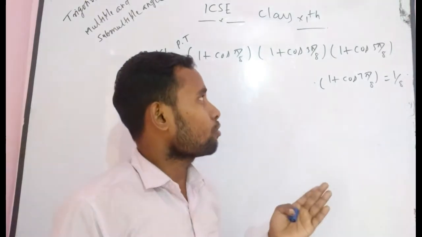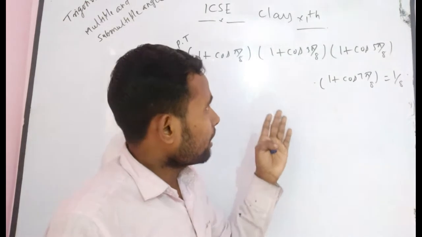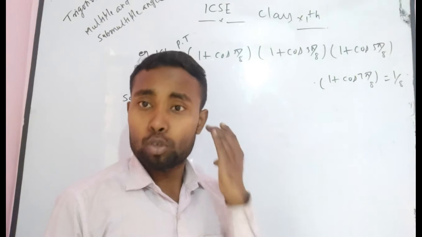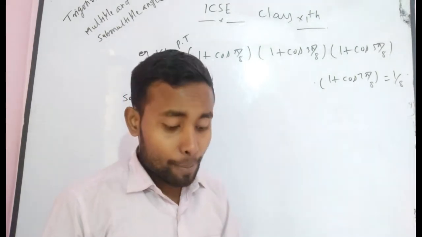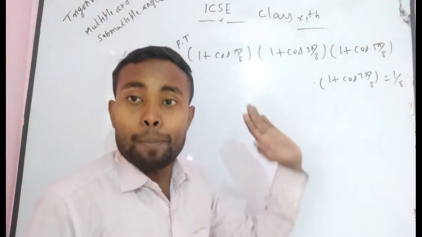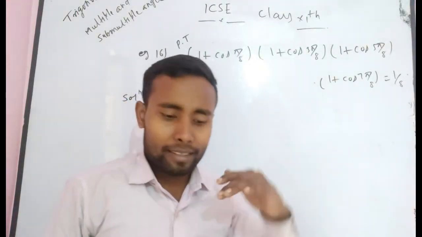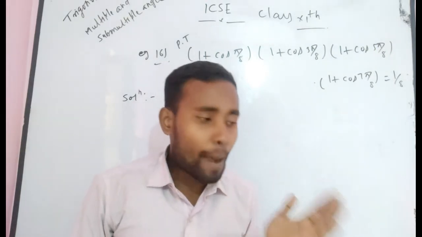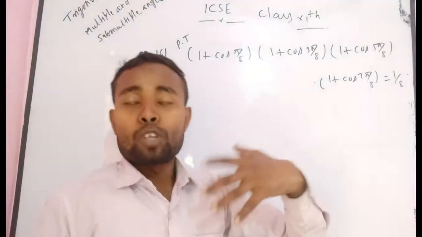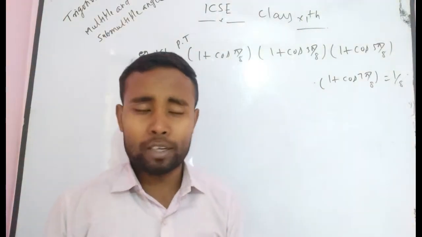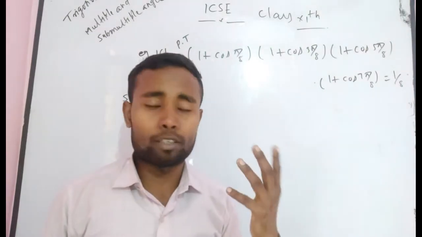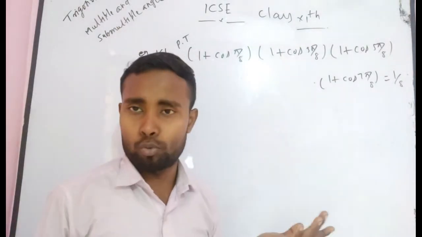So I suggest that if you get this kind of problem, first of all you try to simplify it, at that step. After that you can easily put in the value. Suppose that after manipulating you get cos or tan or cot of 45 degree, 60 degree, 90 degree, then it becomes very easy for you.